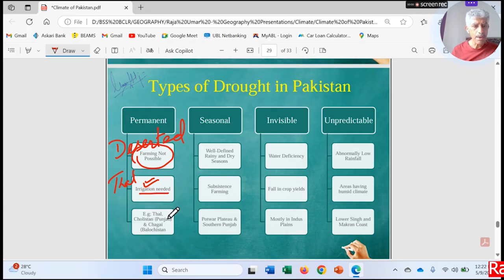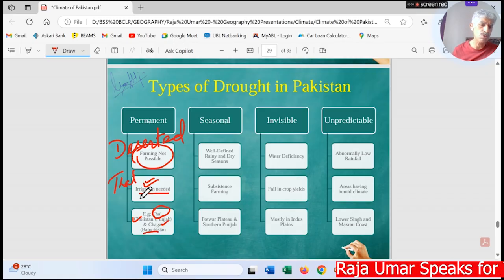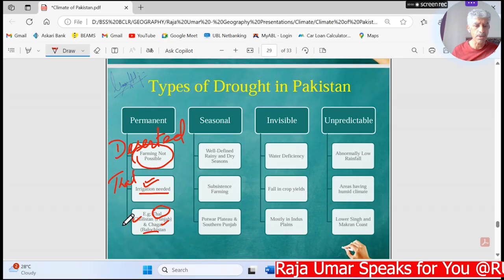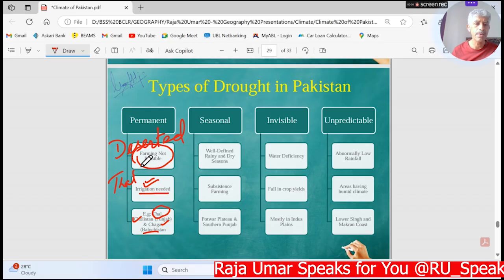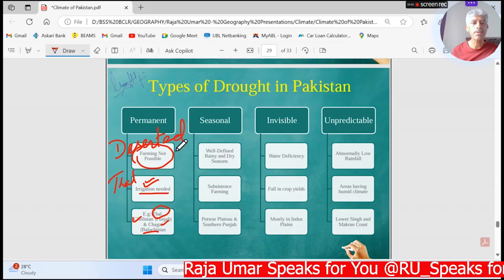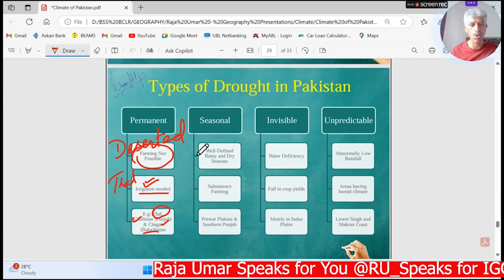For example, permanent drought is said to be in Thal, but again, I do not consider Thal as the permanent drought region. Cholistan in Punjab, Chagi Hills in Balochistan and Haran Desert. So it means that those areas are really very rough and tough and dry regions, and they are considered as the deserted lands, and they are experiencing drought over here.